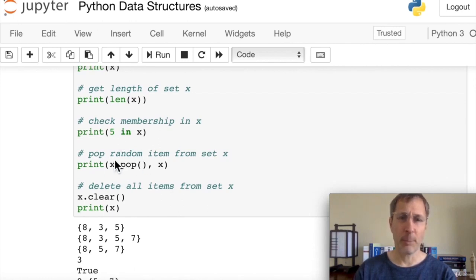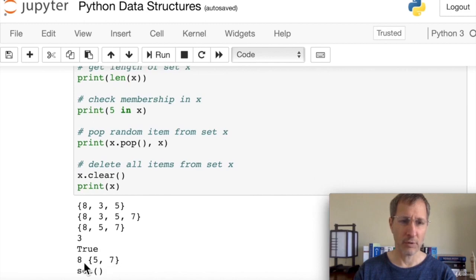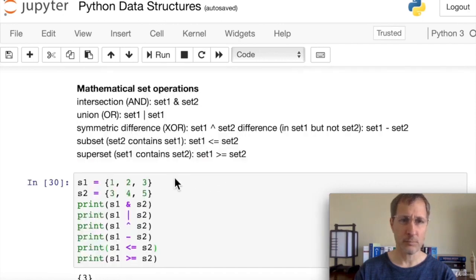And then we can also pop a random item. Bear in mind the set is not ordered. So we don't know which item we're going to get. We're going to get a random item off the set. And then here, actually the pop function returns the item itself. And so we're printing out that item and the new set x. So here we can see the item it gave us is 8, and the new set is 5 and 7. And then if we want to delete all of the items from a set and get an empty set back, we can do x.clear.